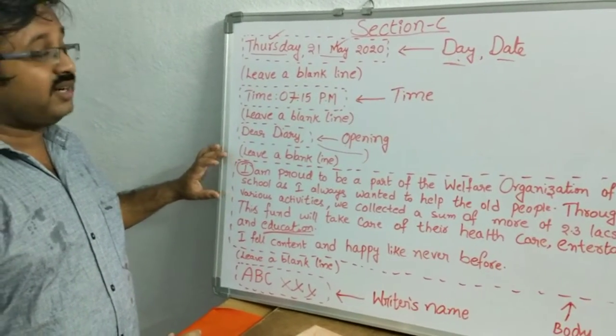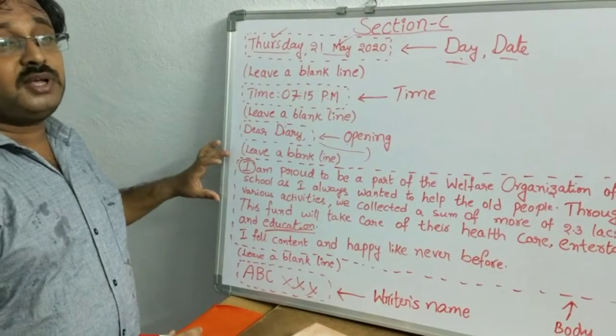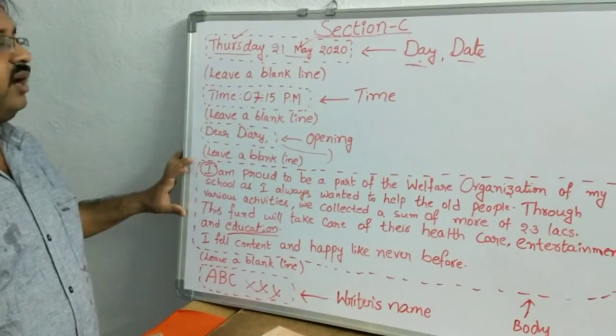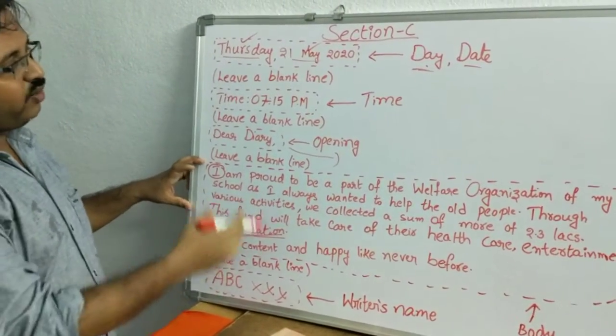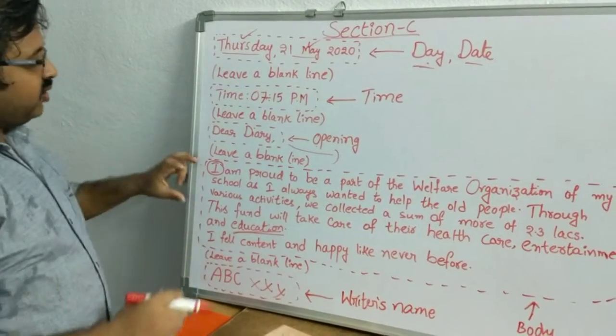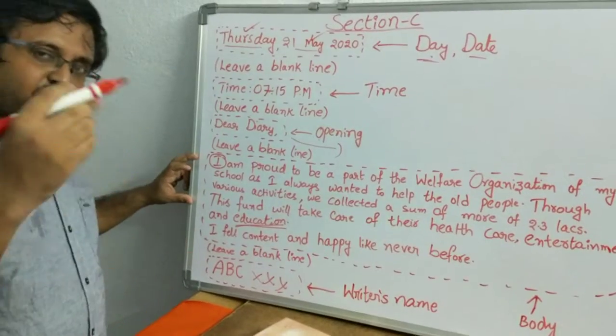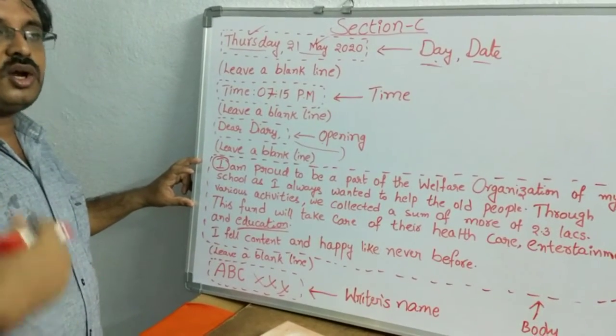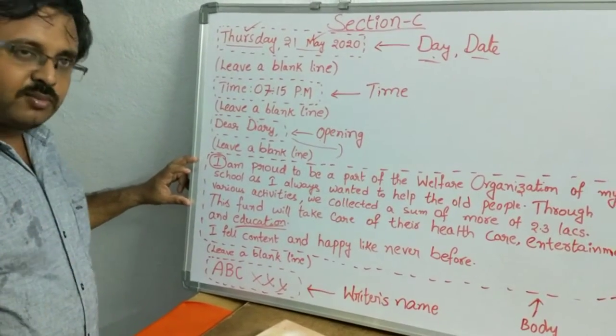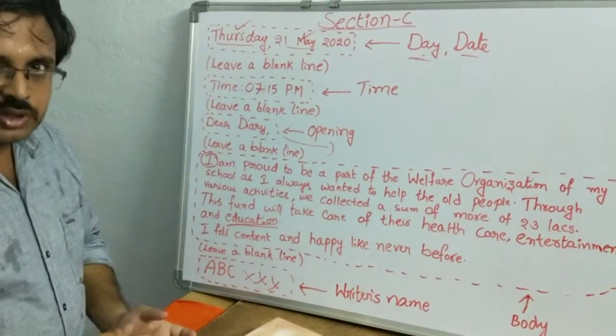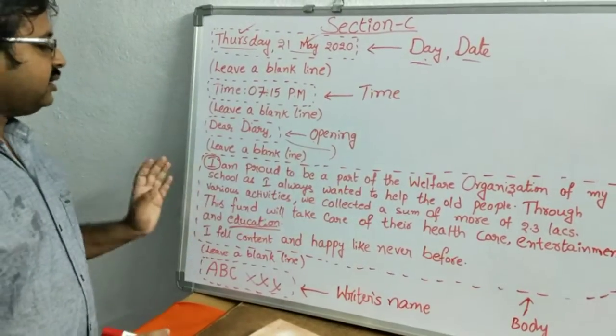At the same time, it is a 10 marks question, students. So please be careful, don't write 4 or 5 lines. Here you may ask, sir, why are you writing only 4 lines? As it is a small board, because of congestion I wrote only 4 lines. But you have to write, for example, when you went to the old age home, how many people were there, how you interacted with them, how you helped them, or how you utilized that money for them. You can write all these things in that paragraph.